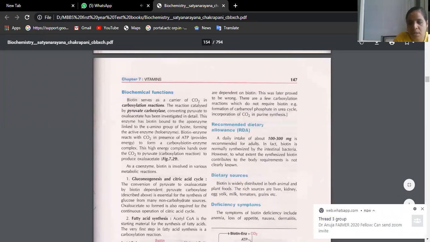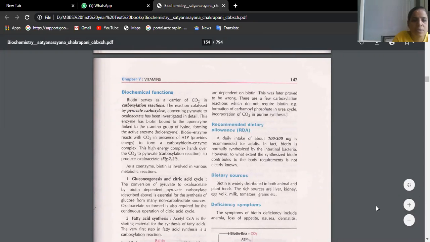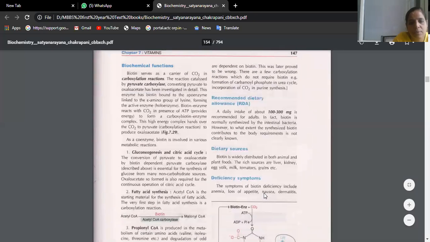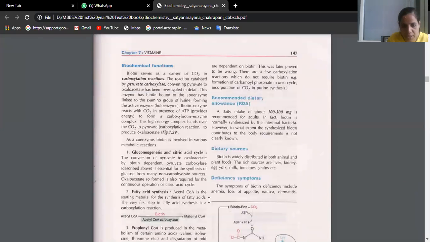Okay. What are the functions of biotin? It is a coenzyme involved in various metabolic reactions, like it helps in gluconeogenesis. That means wherever the word biotin is used in many reactions, it is acting as a coenzyme. What is the meaning of coenzyme? It is helping the enzyme to work more efficiently. That means in the presence of biotin, the normal enzyme will work more efficiently to convert the substrate into the product. Okay, that is the meaning of coenzyme.